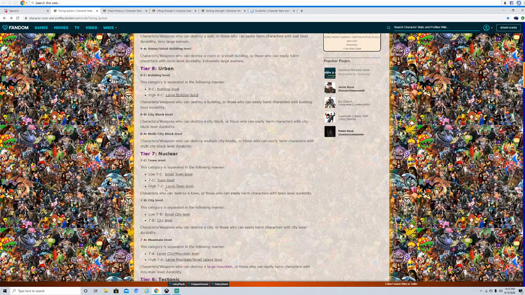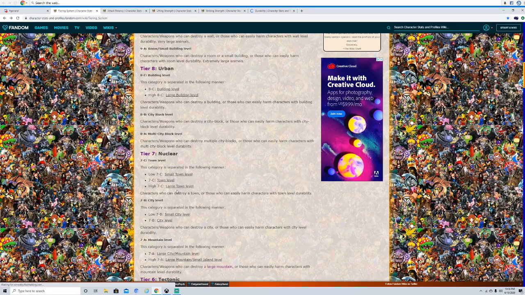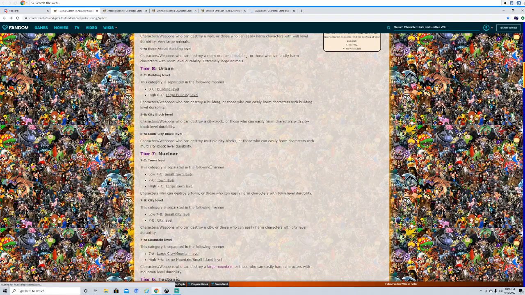There's just ranges of town level. I guess a good example of large town you could say is Ant Red Hot Chili Pepper from part 4. Let's see. You can also include, I guess, Katsuki Bakugo. You can include Izuku Midoriya. Well, of course, depending on the version of Midoriya, right? Because with One for All, sometimes it might be a little weird. But anyway, you can say characters like Midoriya, Bakugo, Todoroki, that you can scale them to these tiers.